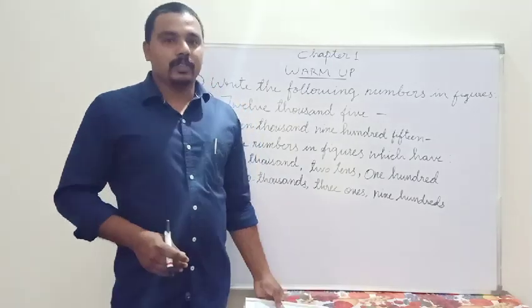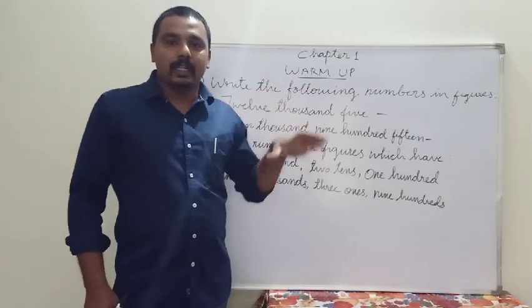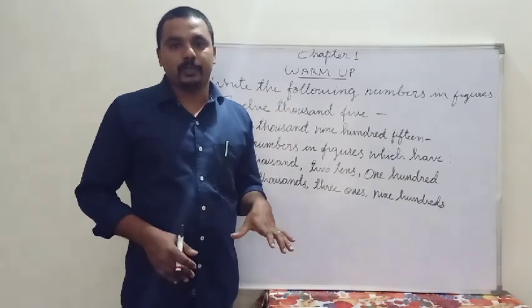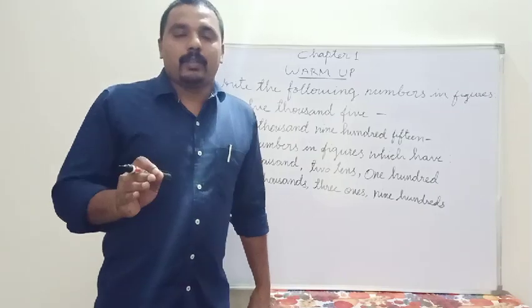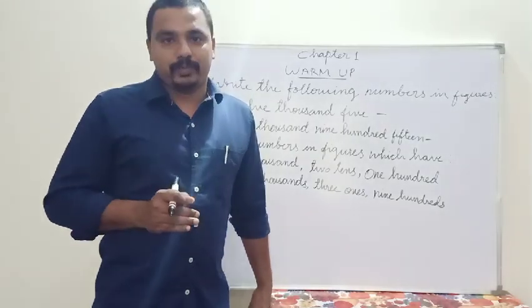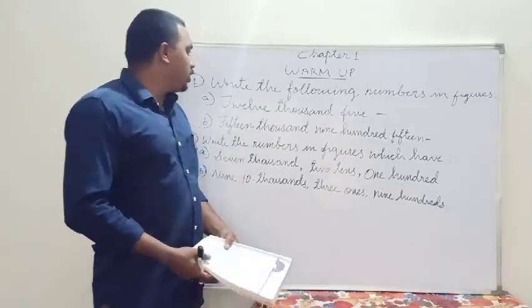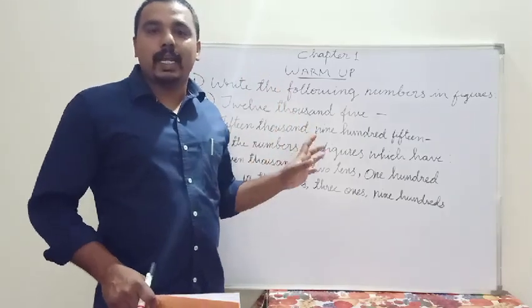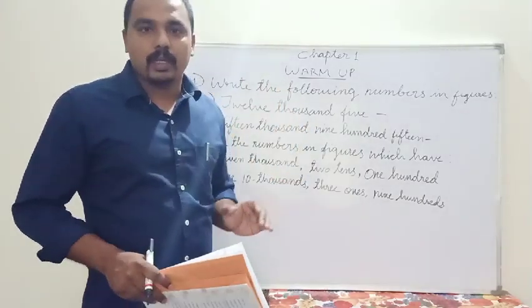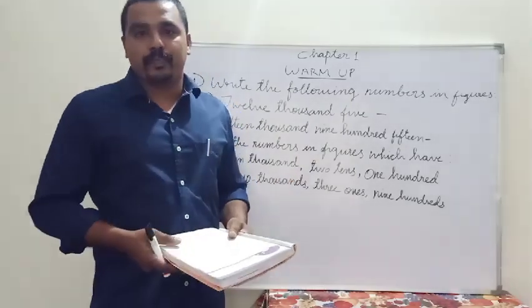Now, moving to the first exercise. There is only one exercise and so many questions are there in that exercise that we have to solve. Before starting the exercise, you have to carry a copy and a pen with you. Now, moving to the exercise. The first question is, write the following. The first few questions are related to the number names and the Roman numerals, etc.